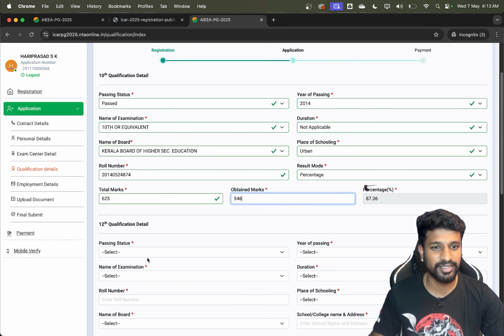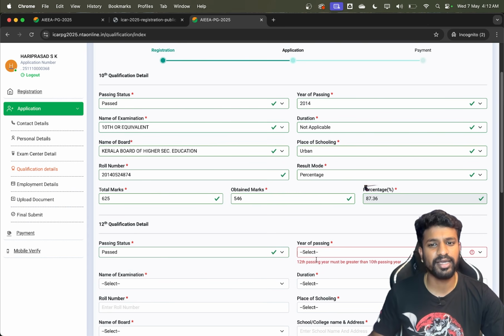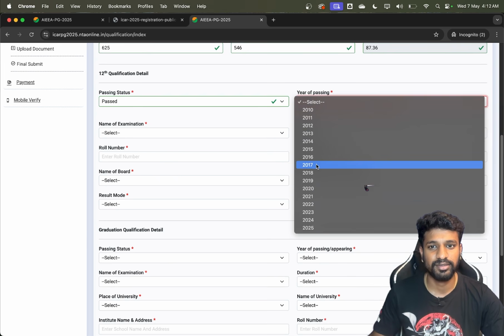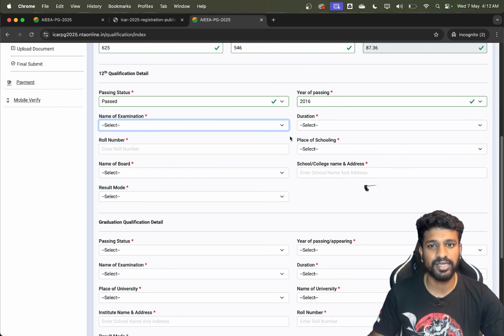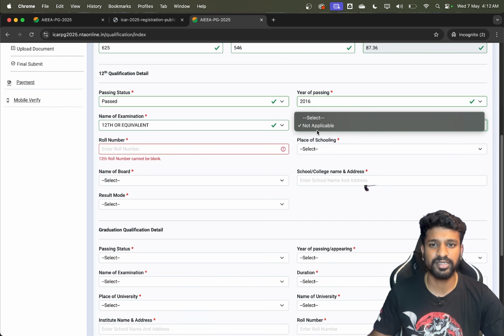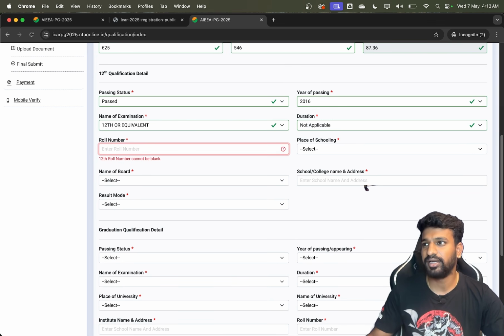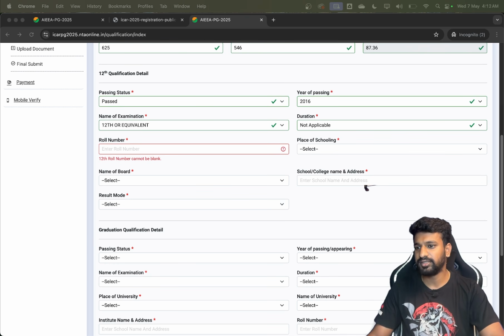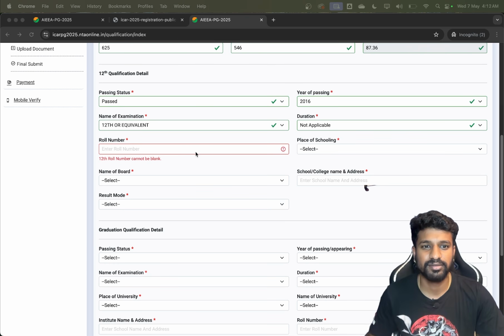Let's enter the details. The 12th is similar to the 10th. Apply for 12th and choose the passing year, name of the examination, and duration. If the duration is showing not applicable, just click on not applicable. That's it, and enter the roll number. The year of passing and roll number are mentioned in your marks card. Open the marks card and enter the details that are available in it.